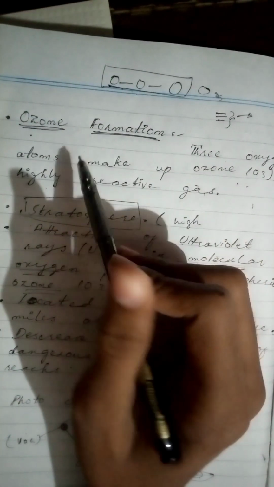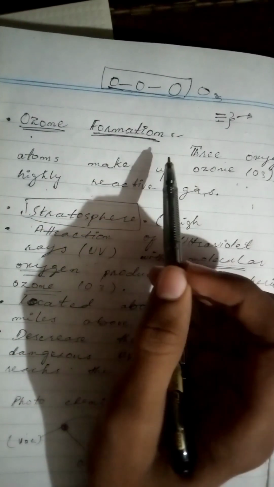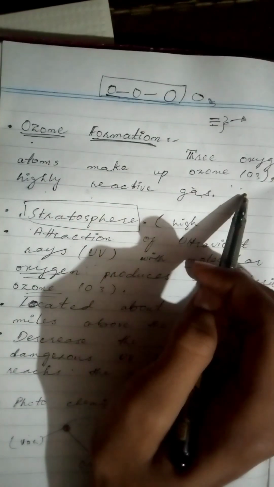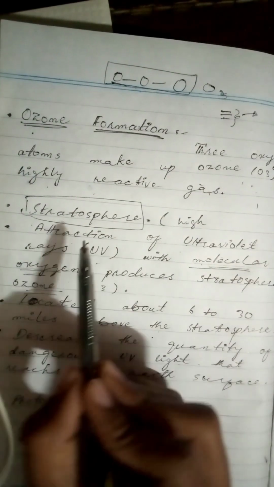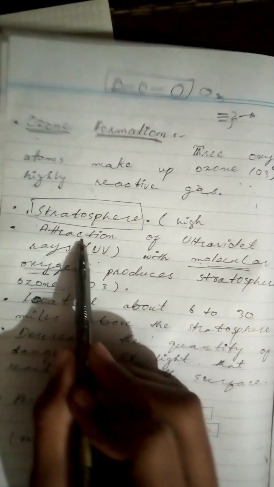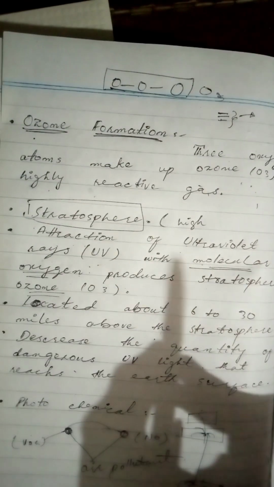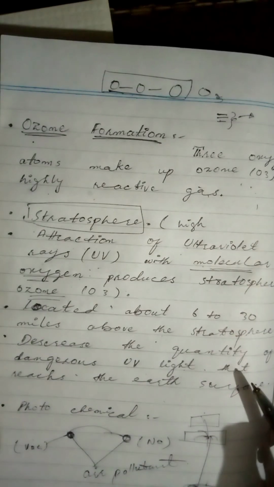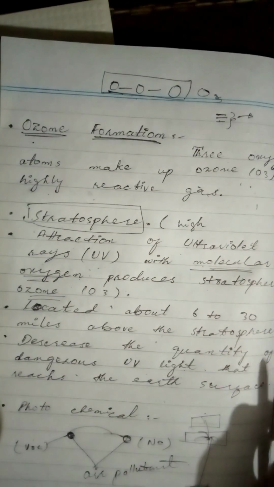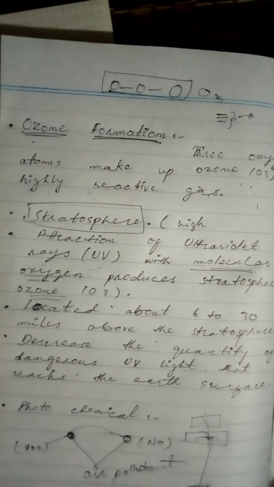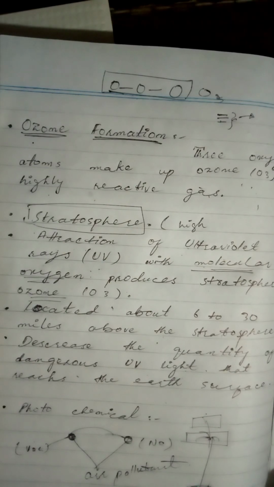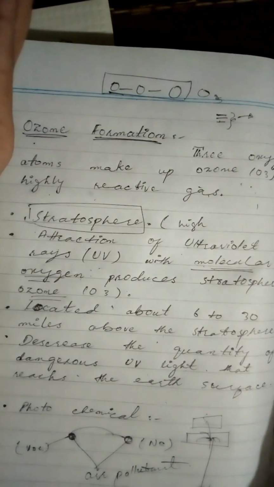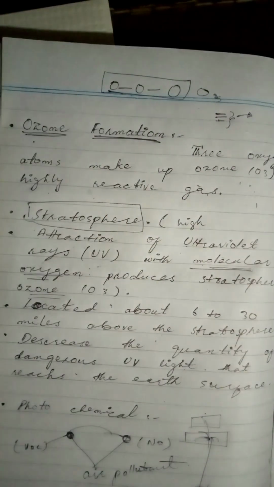In matric, you just have to repeat or learn the simple definition: three oxygen atoms make up ozone, O3. It's a highly reactive gas. It's in the high atmosphere, the stratosphere. The interaction of ultraviolet rays with molecular oxygen produces stratospheric ozone. It's located about 6 to 30 miles above the earth. It decreases the quantity of ultraviolet rays, and the photochemical interaction of the two primary groups of air pollutants, VOC and NO, produces tropospheric or ground-level ozone which humans breathe. This is all about today.